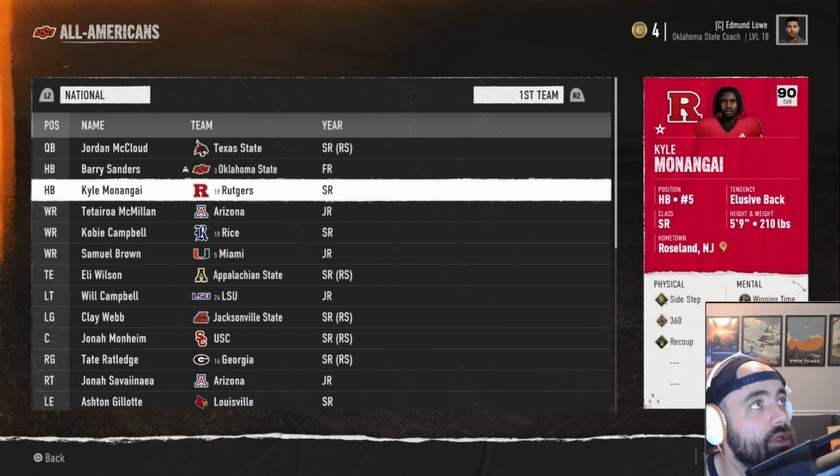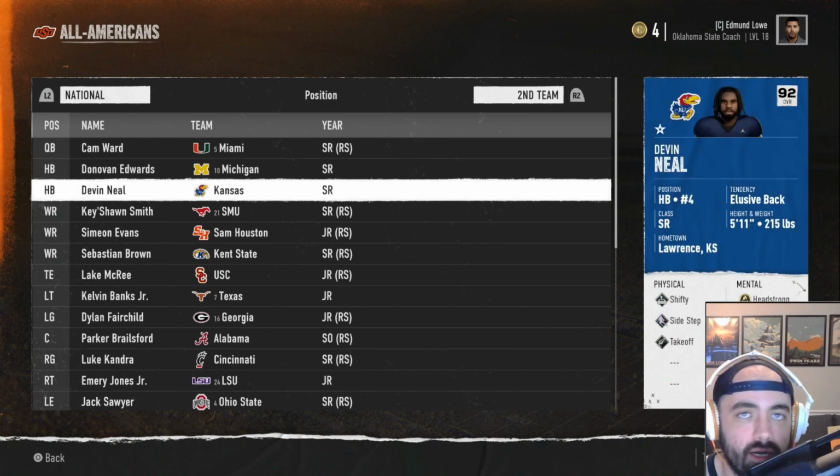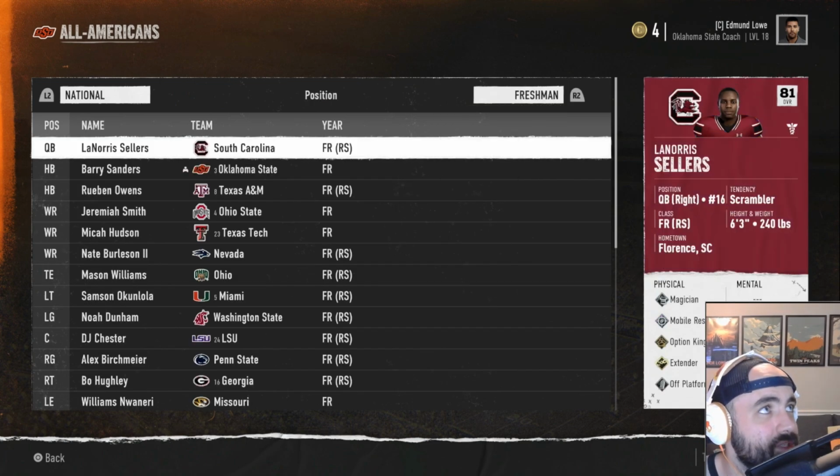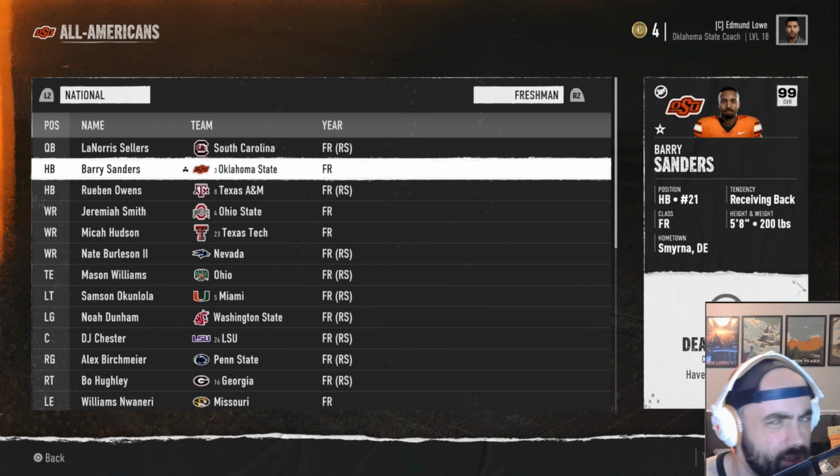For some reason, I don't really know what exactly is going on with Jordan James, because he's not on either of the All-American teams. Is he on the freshman? Surely not. No. So somehow he wins best running back despite not winning any of the All-American awards. So that one's a little bit weird.